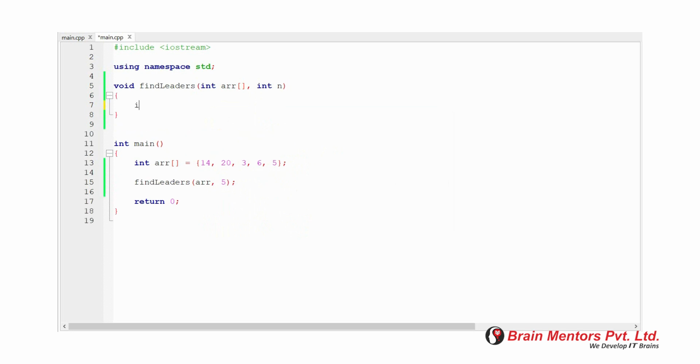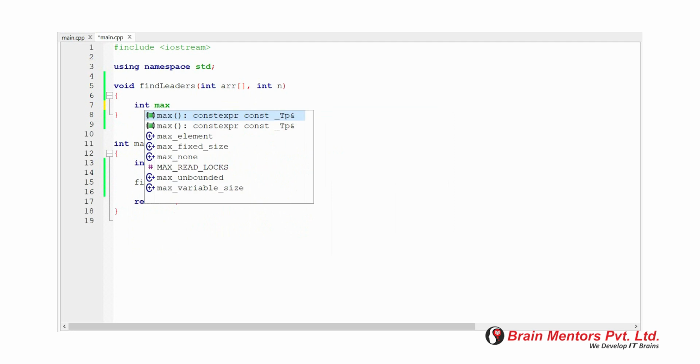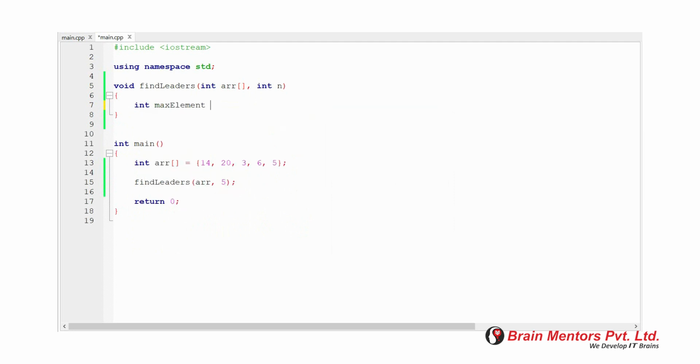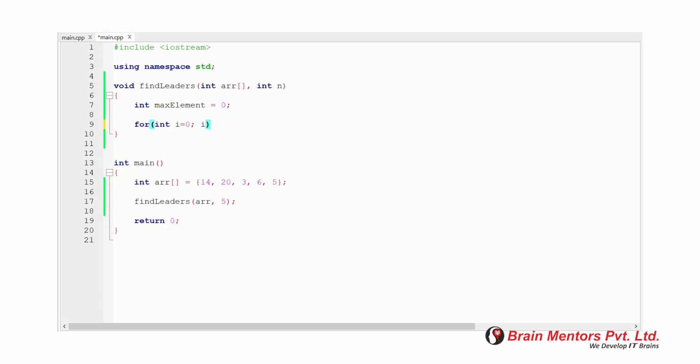Now keep one max element variable in it, that is used as a highest variable. Next create one loop so that we can traverse from right to left side of the array, which means n-1 to 0.